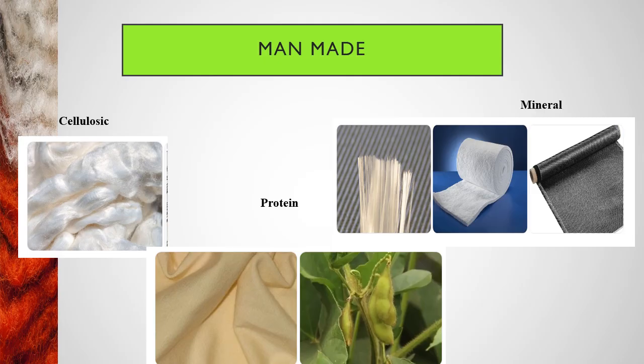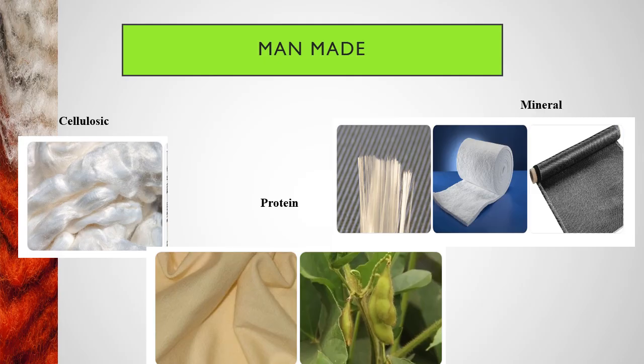Coming to the modified regenerated, the raw material is also cellulose, but these fibers are modified chemically so that the polymer can be dissolved in an organic solvent and extruded in hot water, which evaporates the solvent. Coming to the protein fibers, protein fibers are made from protein based sources like soya bean. Ajlan is the best example of a protein fiber.